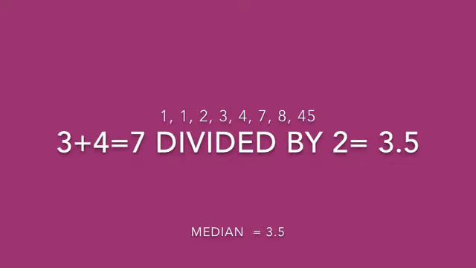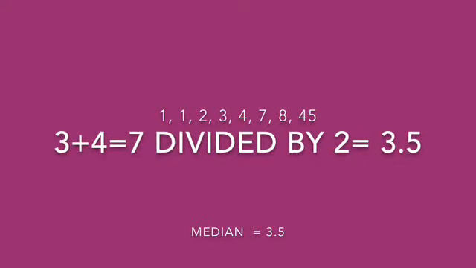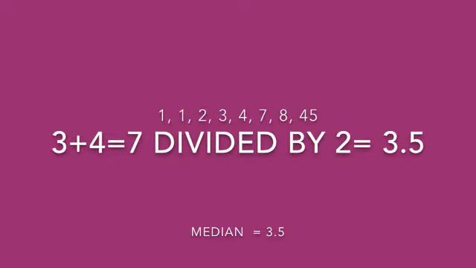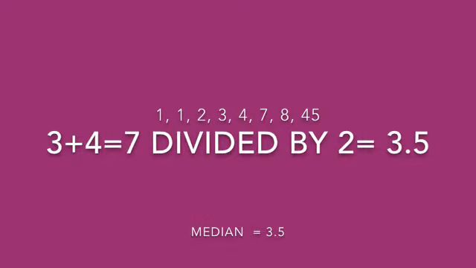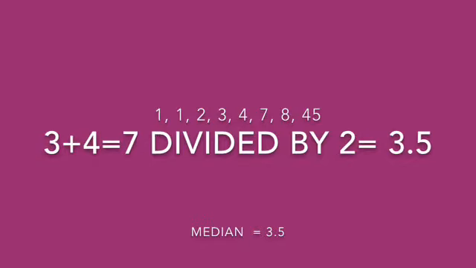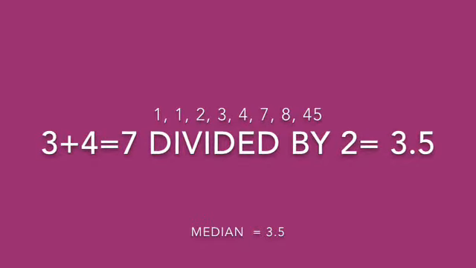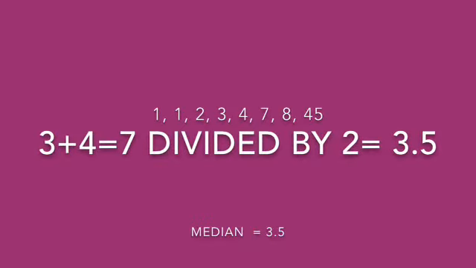So this data set has an even amount of numbers, so there's not a clear median. What you have to do is find the middle, so we see that 3 and 4 both share the middle. So we take the average of those numbers. Remember, to take the average or the mean, you have to add and then divide. Add 3 and 4 together, you get 7. Divide them by however many there are, 2, and you get 3.5. So the median is 3.5 animals per house.